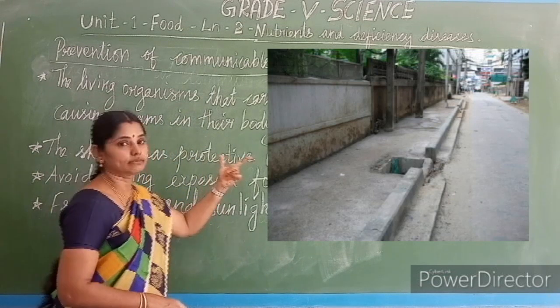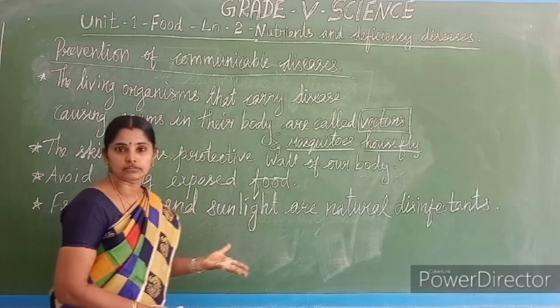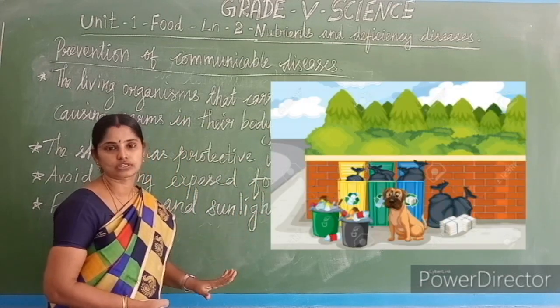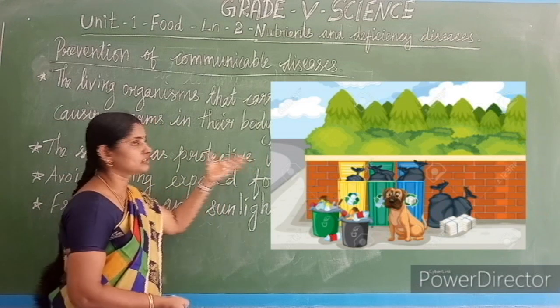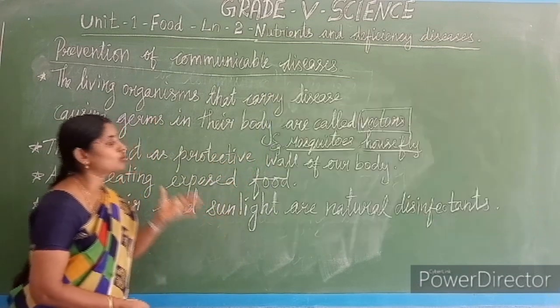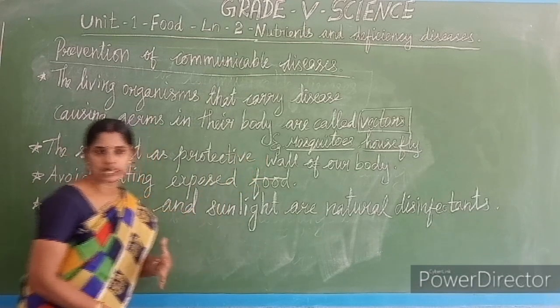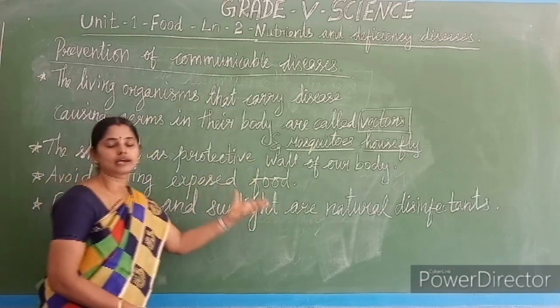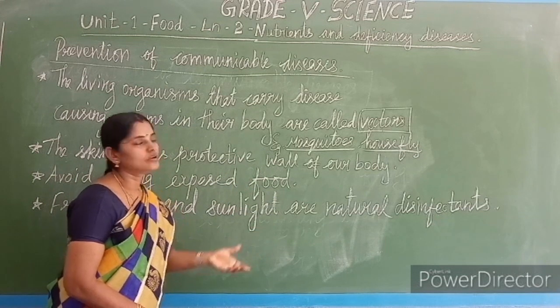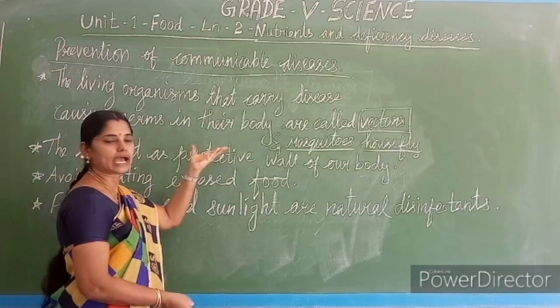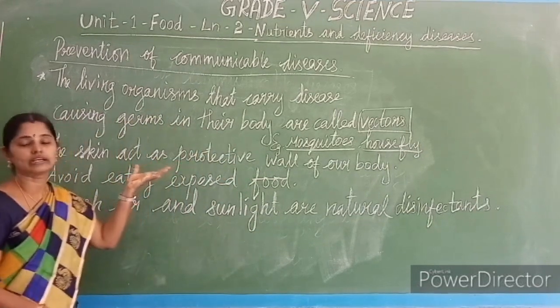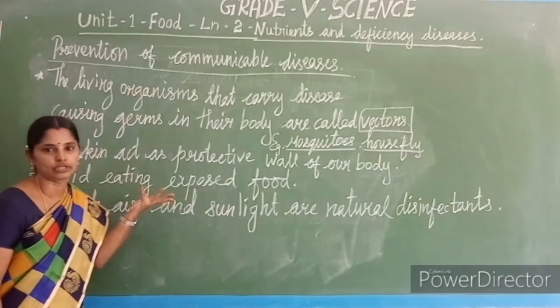The open drains and open dustbins should be closed. Keep your surroundings clean to avoid the breeding of these vectors. If the vectors increase in numbers, they automatically carry the germs and the disease will easily spread in the community.